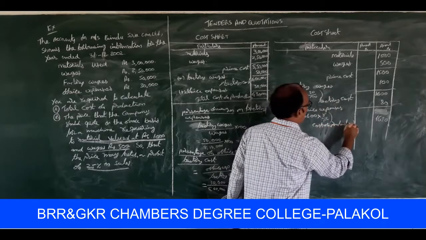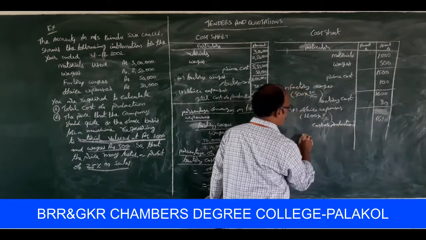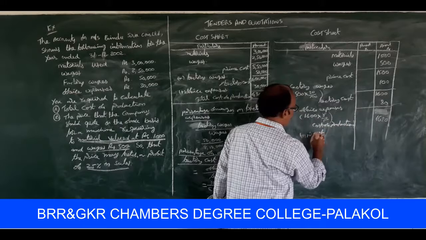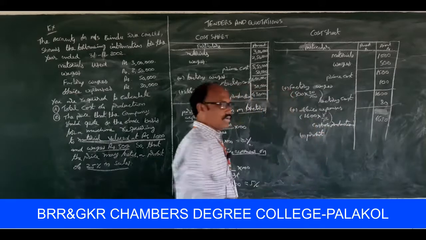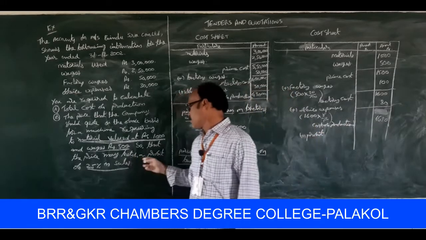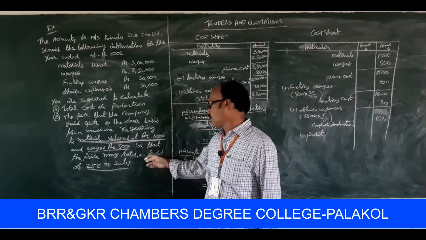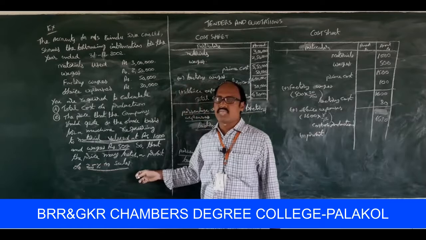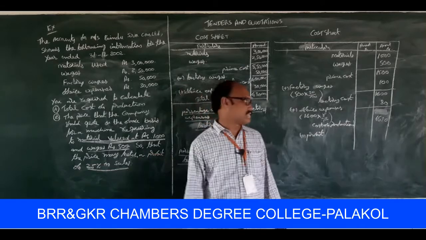Cost of production. Next one, add profit. So for calculation of profit, look on the board please. Profit is 25% on sales.